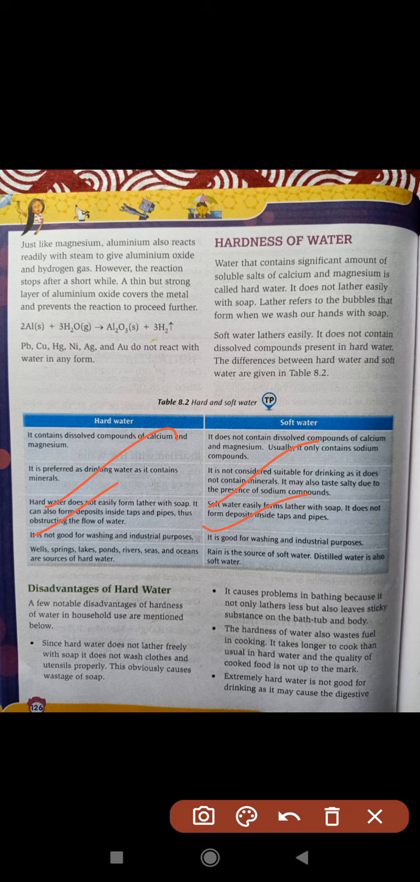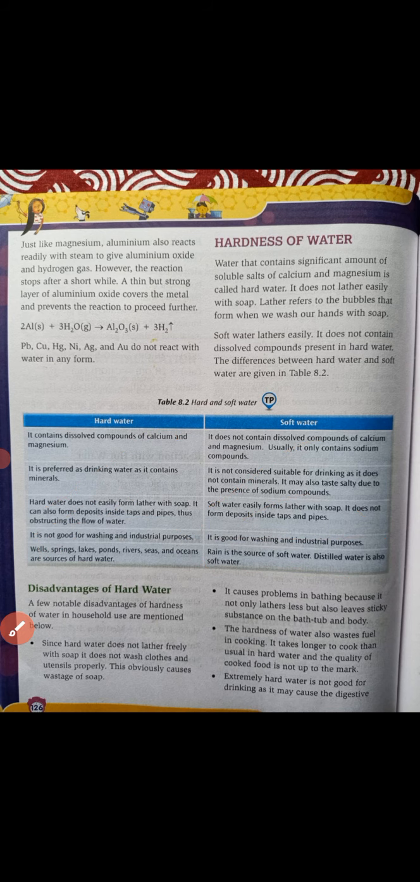Wells and springs are examples of where hard water is present, and rain is soft water. Distilled water also, which means only H plus and OH minus ions are there. There are two types of water, distilled water and mineral water. In a chemistry practical laboratory, you can use only distilled water, because mineral water contains different types of salt, which will hamper the reaction. Distilled water will not cause any problem.